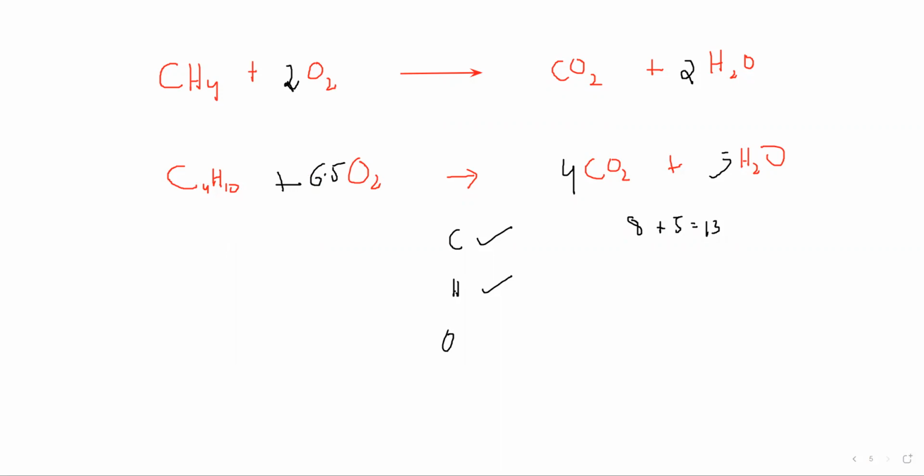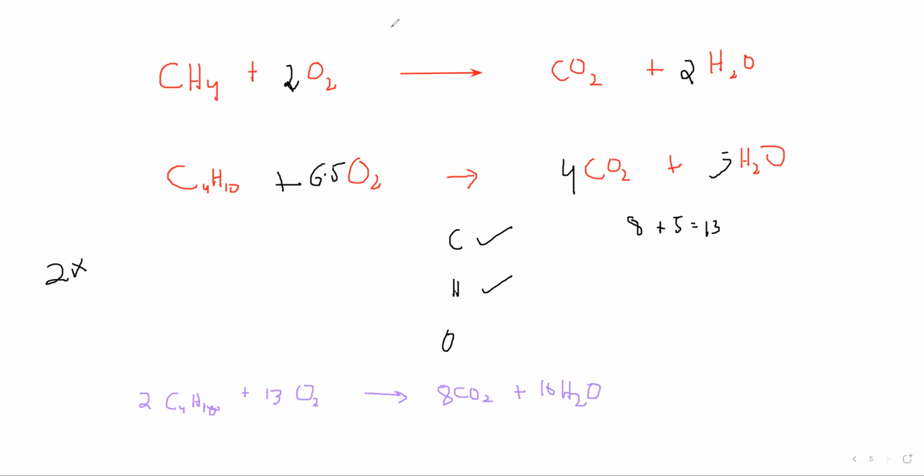So when I multiply the whole equation by 2, the final equation will be 2 C4H10 plus 13, that is 6.5 multiplied by 2, 13 O2 gives 8 CO2 plus 10 H2O.